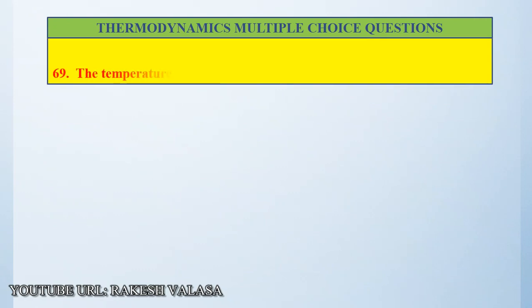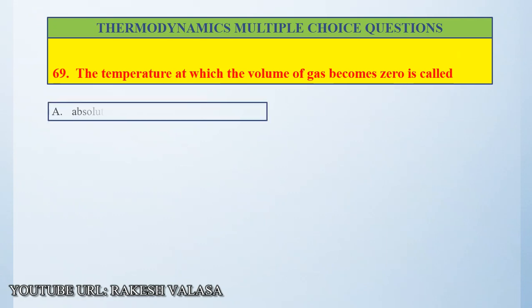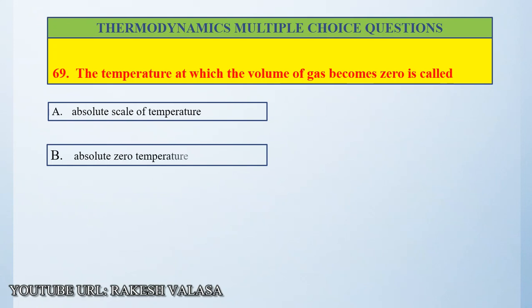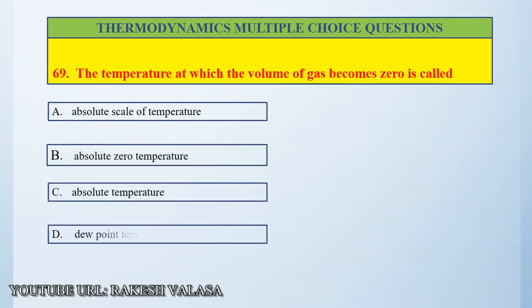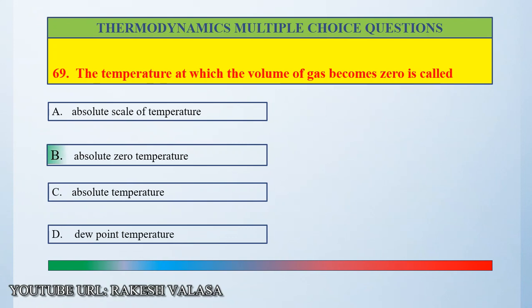Question number 69. The temperature at which the volume of gas becomes zero is called option A, absolute scale of temperature, option B, absolute zero temperature, option C, absolute temperature, option D, dew point temperature. The correct answer is option B, absolute zero temperature.